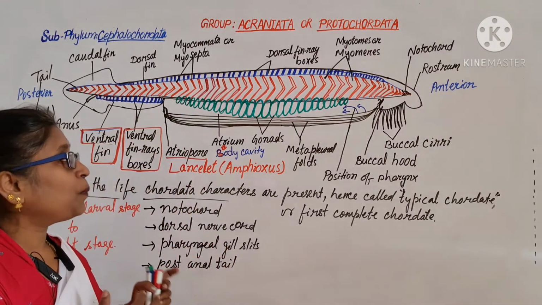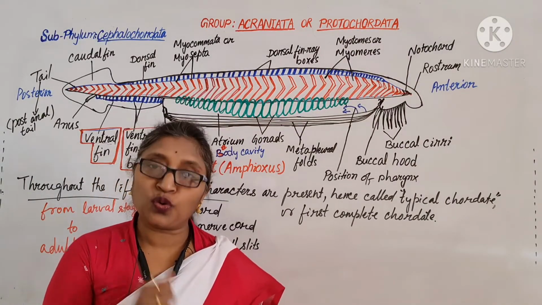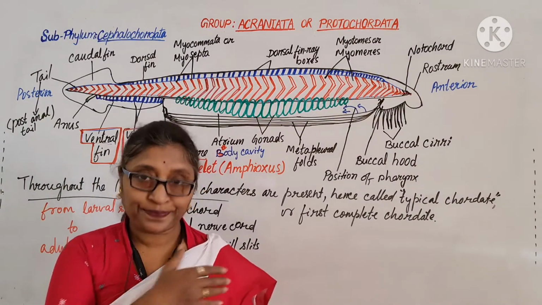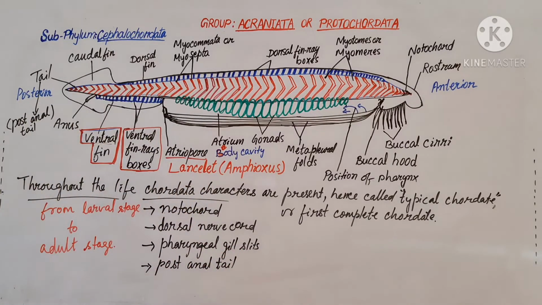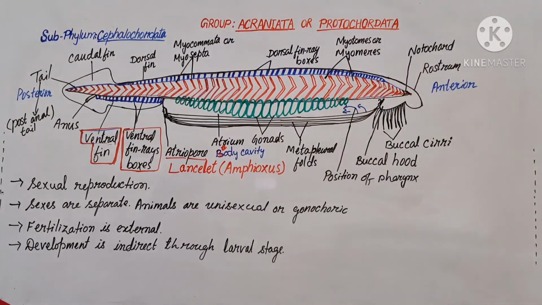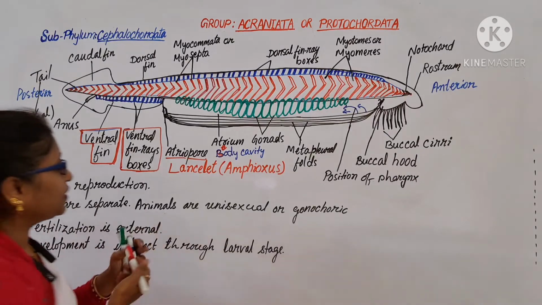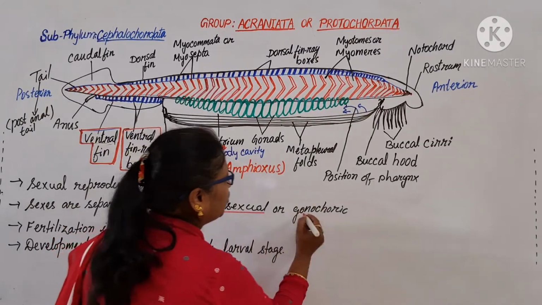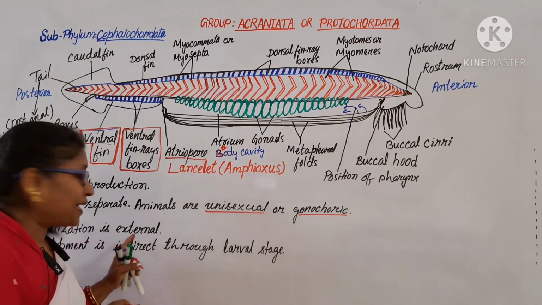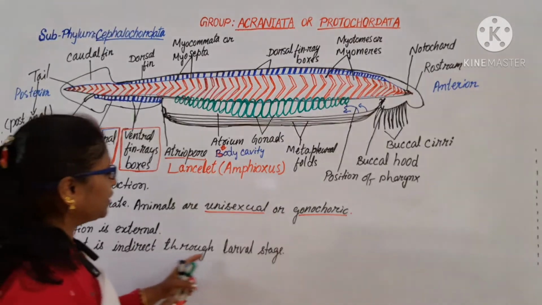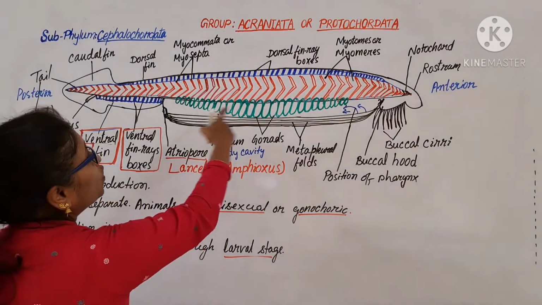Fertilization is external and development is indirect, through the larval stage.